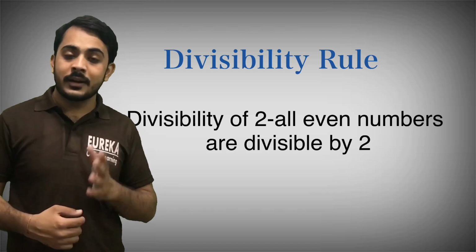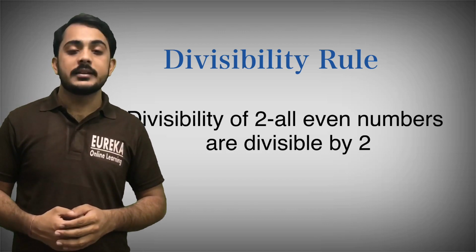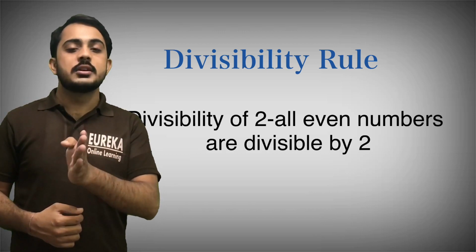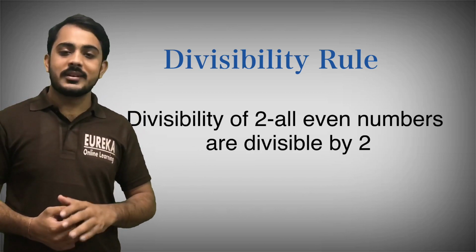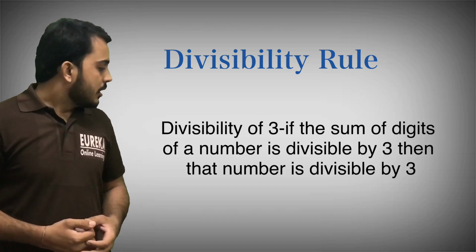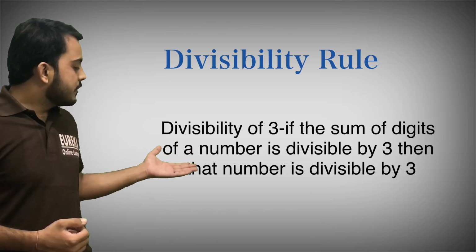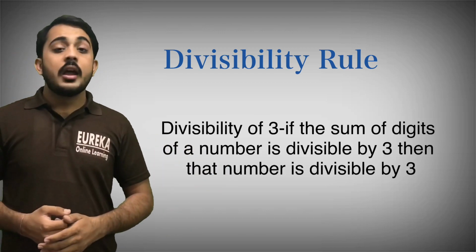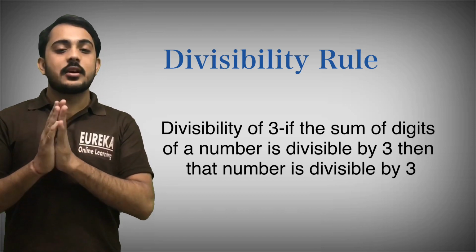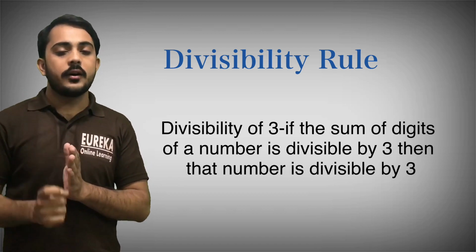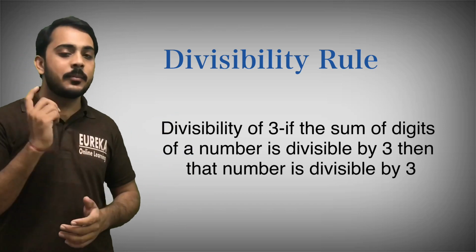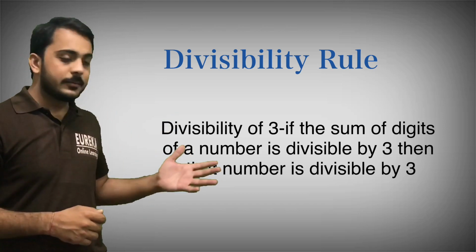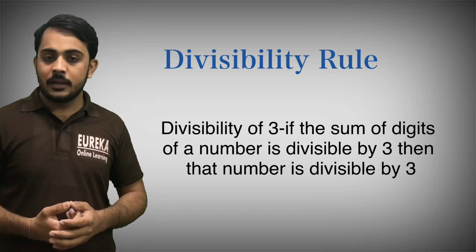And what are even numbers? If a number has a unit place digit of 2, 0, 4, 6 or 8, they are all even numbers, and even numbers are divisible by 2. Now moving to the next, divisibility of 3. If the sum of the digits of a number is divisible by 3, then that number will be divisible by 3. That is the rule of divisibility of 3.